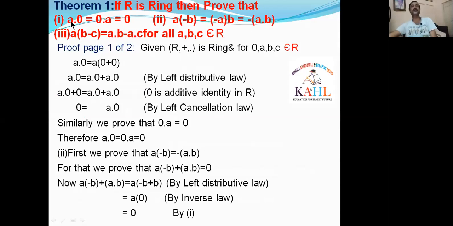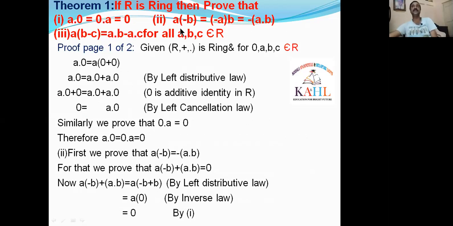For numbers, we know that if we take the integer 2, 2 into 0 is equal to 0, and 0 into 2 is equal to 0. We can observe that. But in ring theory, we have to prove the same thing for the elements of ring R: A dot 0 is equal to 0, 0 dot A is equal to 0.